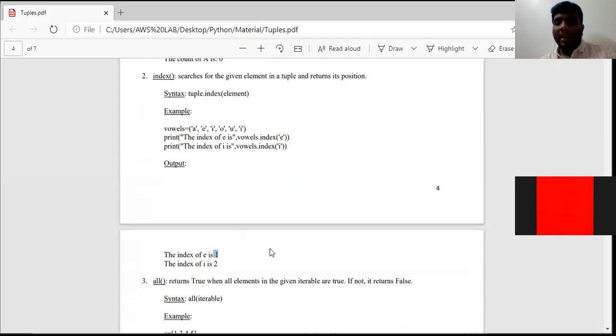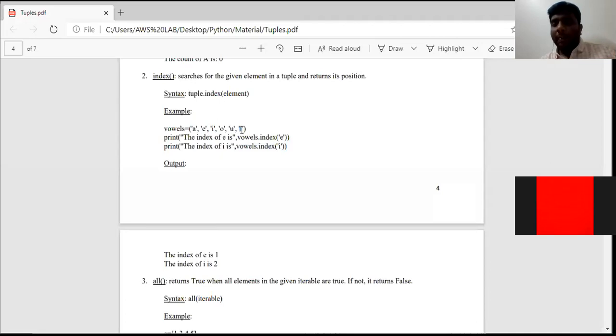Consider this print statement. I am going to check vowels, which is the tuple name. Dot is an operator. Index is a predefined function, and the element to be checked is I. We need to check at which index the element I is present. See here, the element I is present in two positions: one at index 2 and another at index 5.